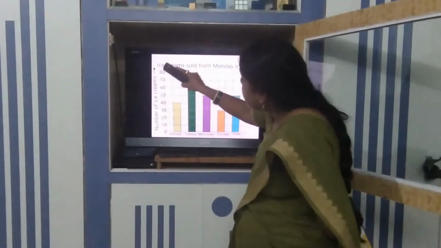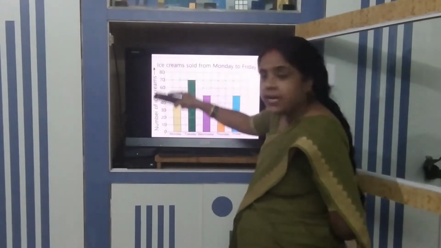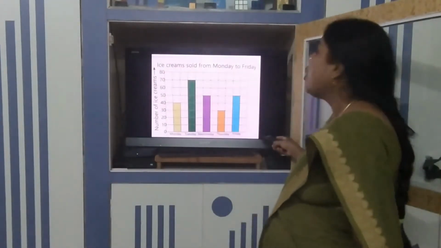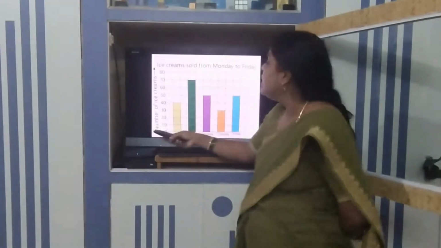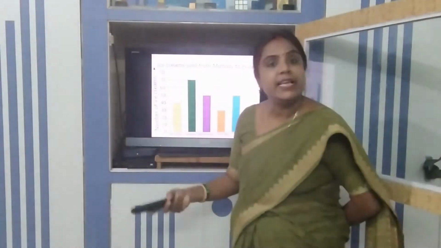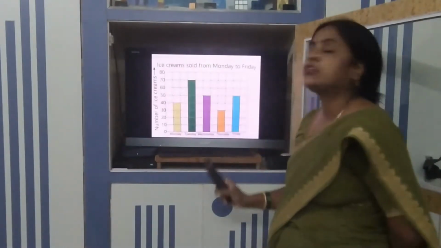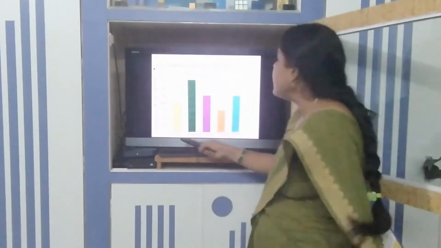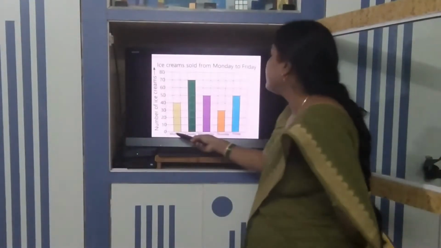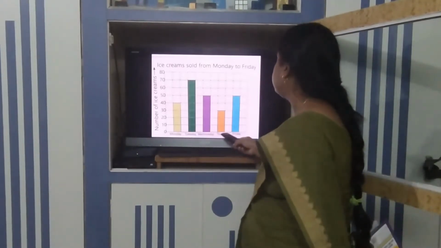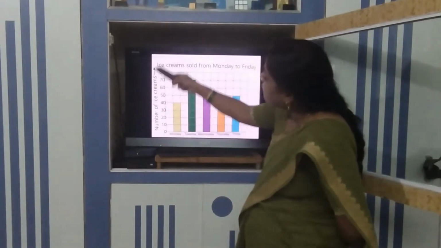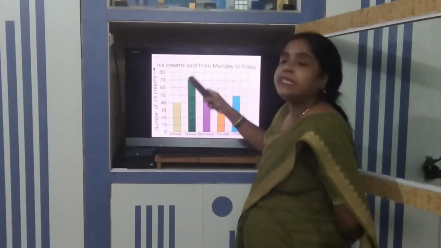Now there are 2 axes. One is this vertical axis and the second one is this horizontal axis. When you go to higher classes, you will come to know this vertical axis is called the y-axis and this horizontal axis is called the x-axis. On this horizontal axis we are going to put the days Monday, Tuesday, Wednesday, Thursday, Friday, and on the other the number of ice cream sold, because it is going to change.